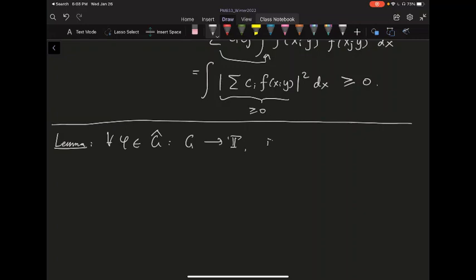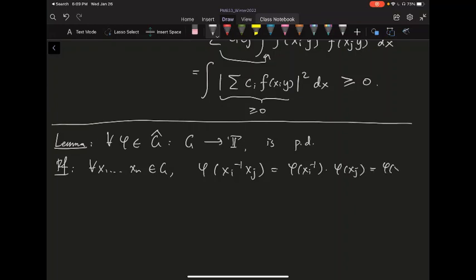Well, this one is actually going to be positive definite, okay? So every character is always positive definite. Well, the proof is kind of trivial. So for every x1 up to xn inside G, because you have a character, everything is multiplicative. So if you think about xi inverse xj, then this is phi of xi inverse times phi of xj. And another way of writing it is phi of xi bar times phi of xj.